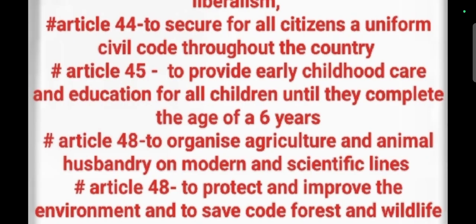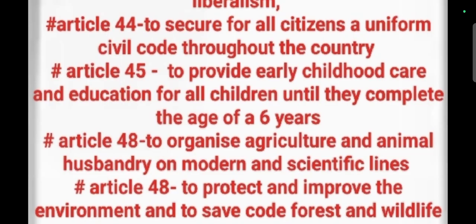Hello viewers. Today we are going to discuss the liberal intellectual principles. That is nothing but the third category of the Directive Principles of State Policy. These principles are based on the ideology of liberalism, which is nothing but freedom and equality. So a total of 7 articles are under this concept.